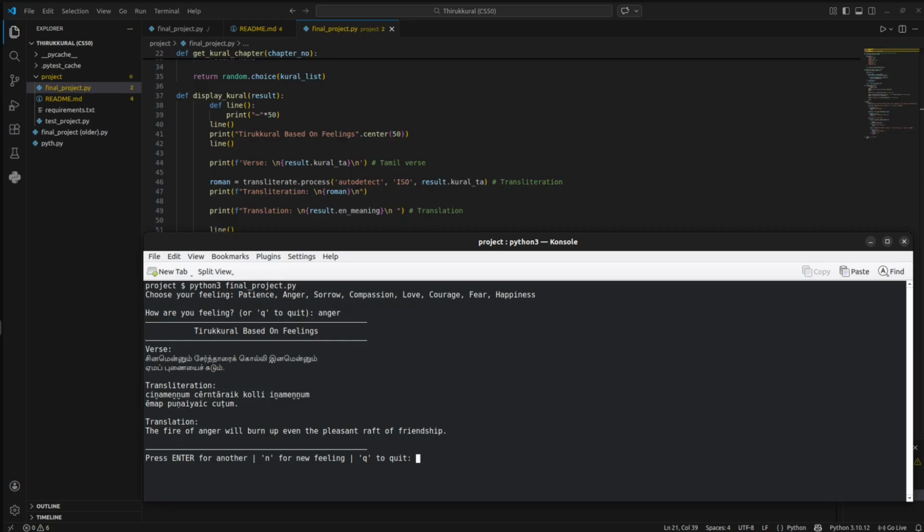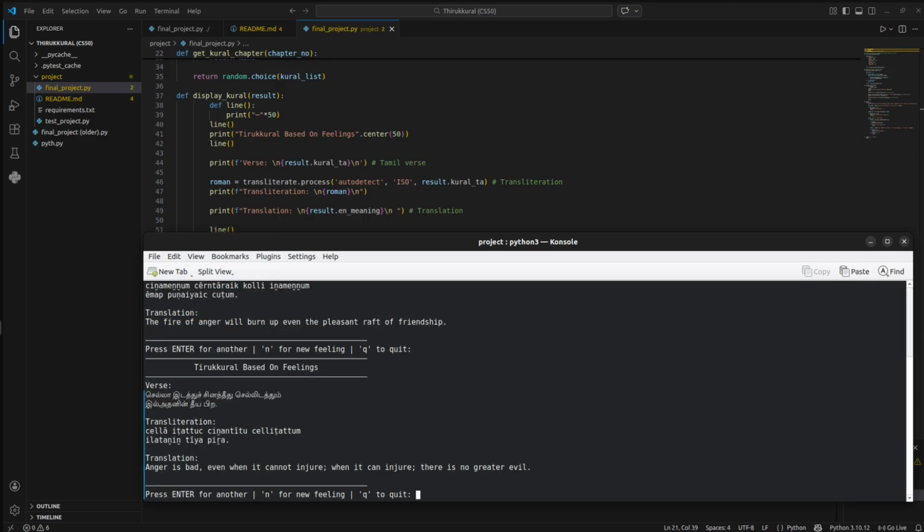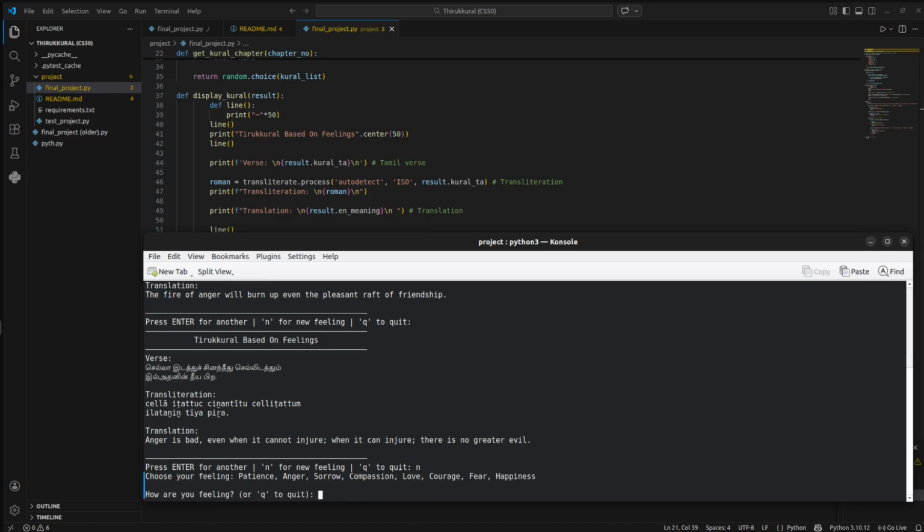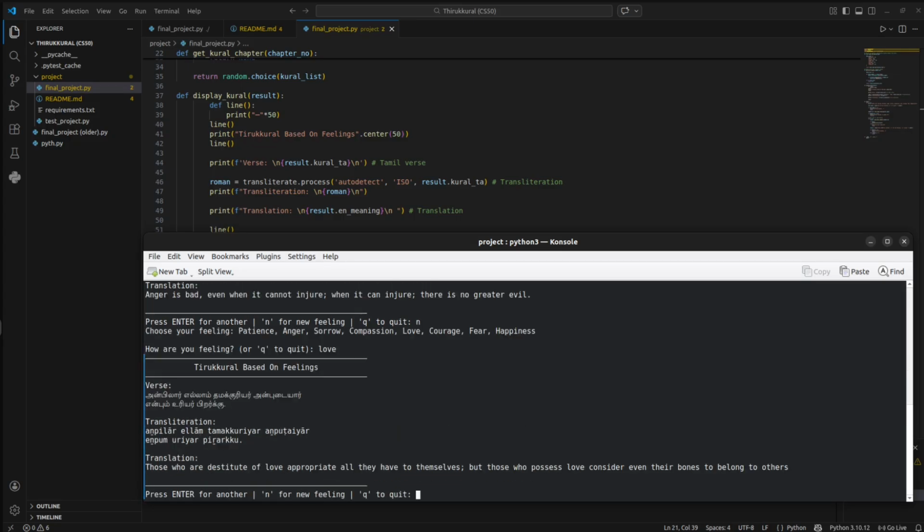If I press enter, it shows another Thirukkural for this emotion. Yeah, we get a different Kural verse about anger. If I press N, it asks for a new feeling. For example, now I will type love. It shows a Thirukkural about love.